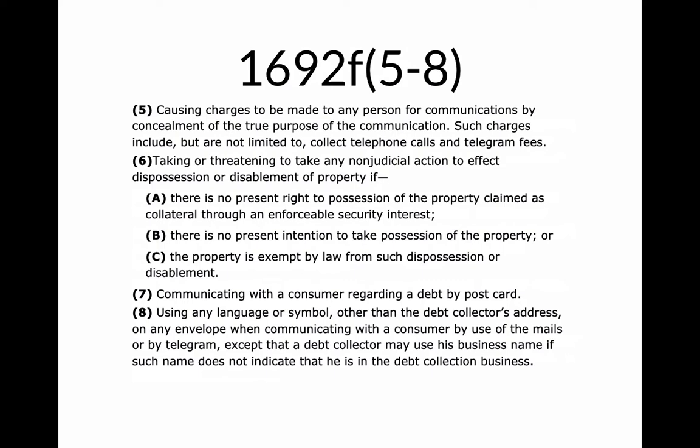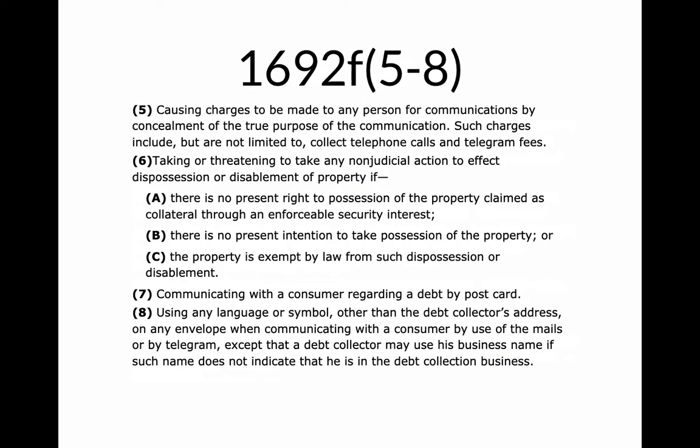And so let's say you're calling your parents and your parents would answer the phone and the operator would say, hey, I have a collect call from Bob, your son. And if they agreed to it, then they would be charged for the call. And so collectors could call and say, hey, this is your son, or this is your mom, or this is your sibling, and you accept the call, and then it's really the debt collector. Well, now you're being charged for it, and they lied to you. So again, that would violate 1692e, right? Because they're doing something deceptive. But it's also unfair to charge you for a call, and the way they got you to agree to pay for it is to lie to you.